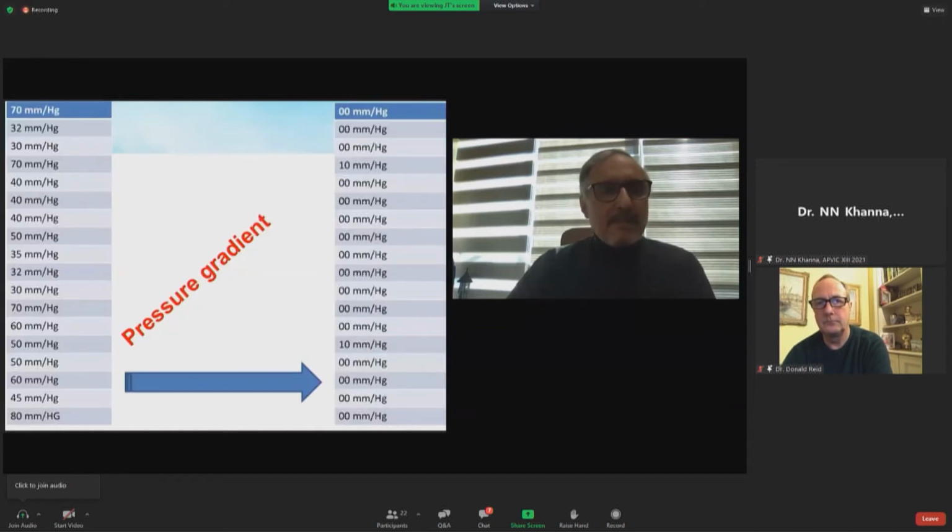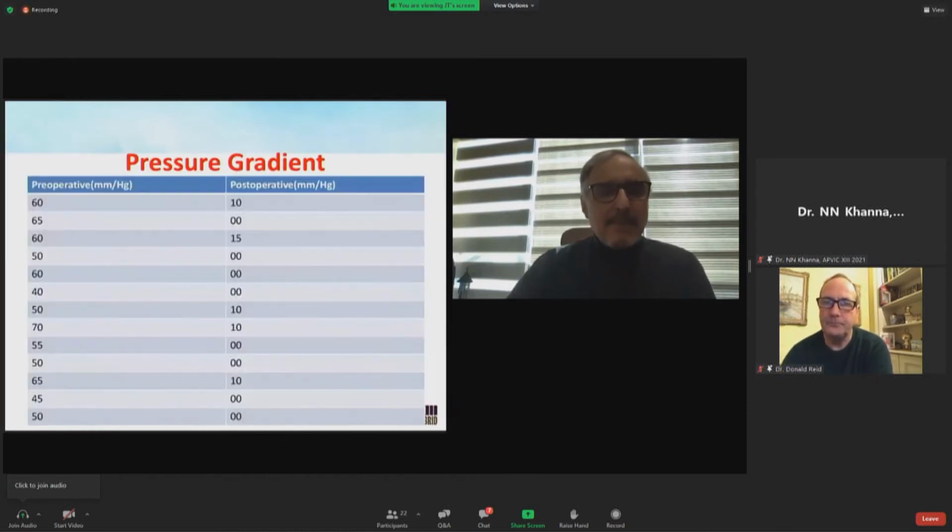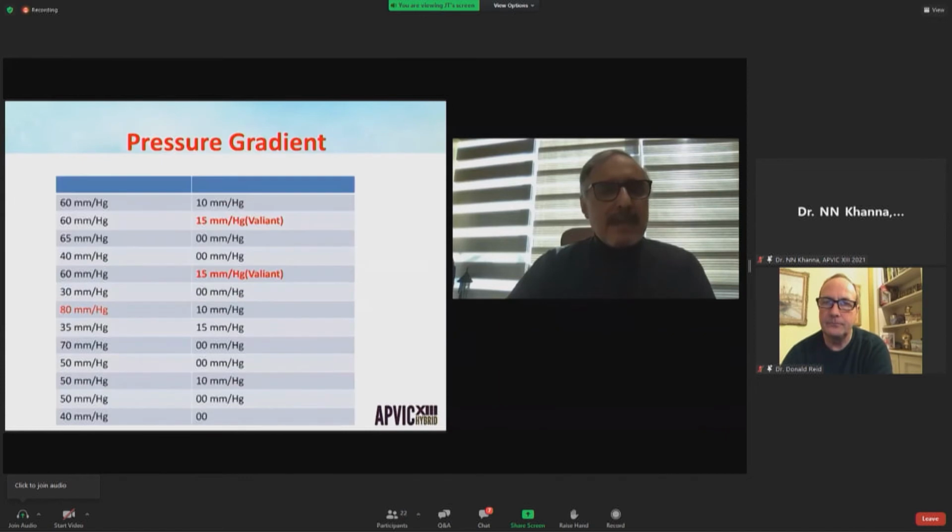Here are the pressure gradients. At the left, you see the pressure gradient pre-procedure, and at the right, the pressure gradient post-operative. Immediately after the procedure, the pressure gradient dropped to 0 millimeters of mercury in almost all the patients, except in 2 patients who kept a moderate 15 millimeters of mercury of pressure gradient, 2 patients treated by the variant Captivia of